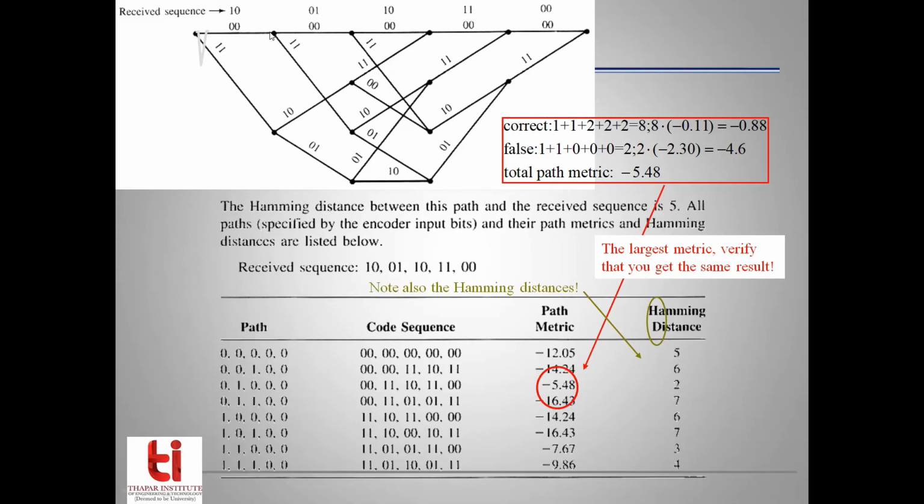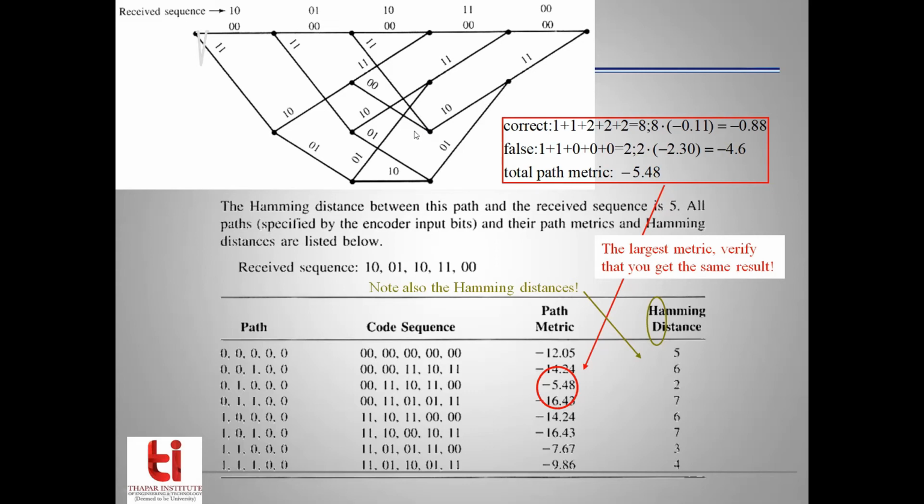Again we encounter a 0, we again go straight to the right, and the third bit for the path is 1. It means we now diverge downwards like this, and we will come here. The fourth bit is 0, so it has to be this way upwards, and the fifth one is 0, so it has to be this way upward.